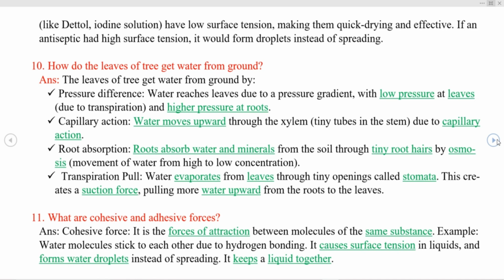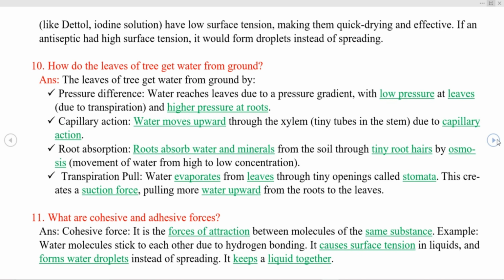Water moves upward through the xylem due to capillary action. Root absorption: roots absorb water and minerals from the soil through tiny root hairs by osmosis. Transpiration pull: water evaporates from leaves through tiny openings called stomata. This creates a suction force pulling more water upward from the roots to the leaves.